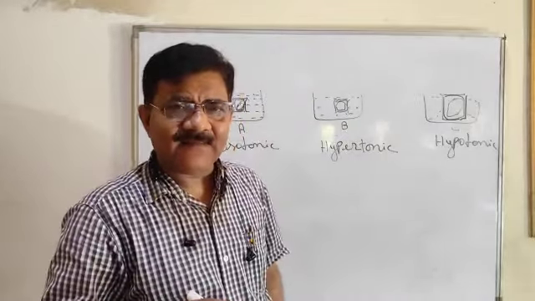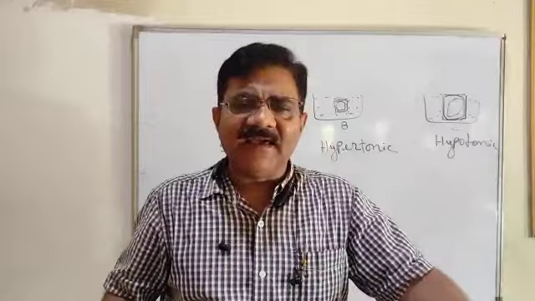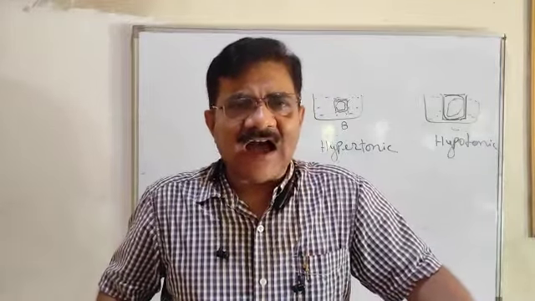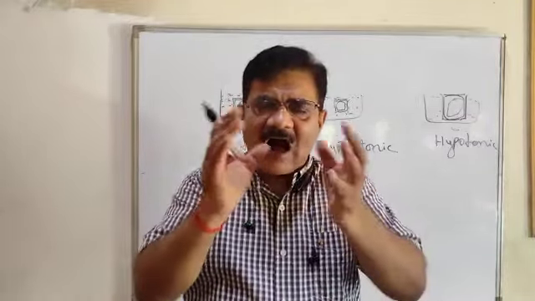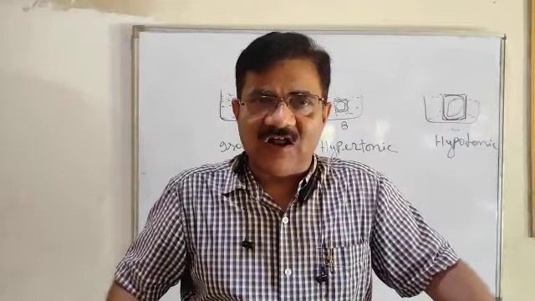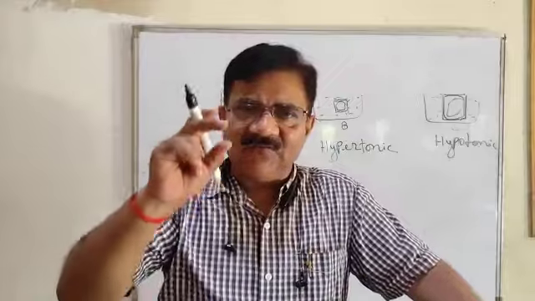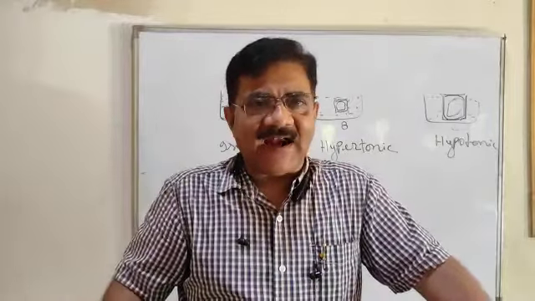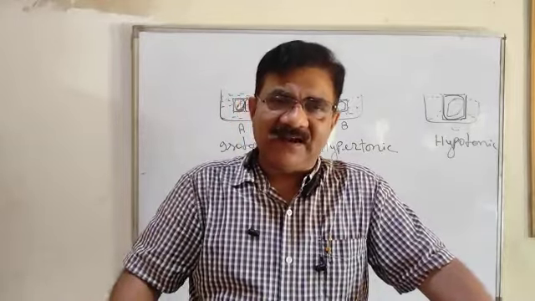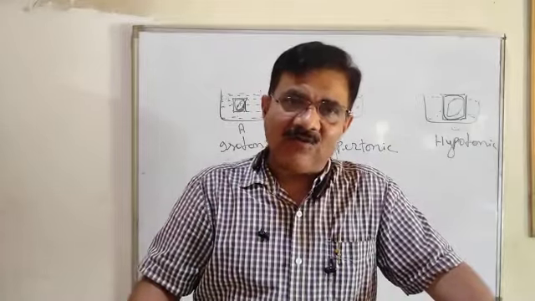Egg is also a cell. Just put the egg in dilute hydrochloric acid. The outer hard covering will dissolve and the egg will be there, in which the yolk and albumin will be visible from outside.